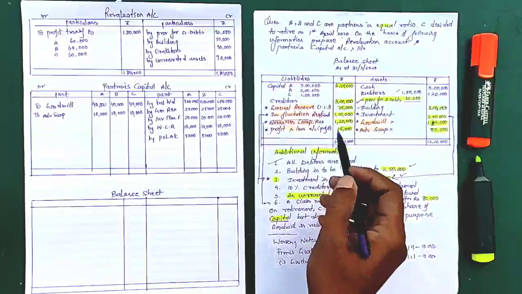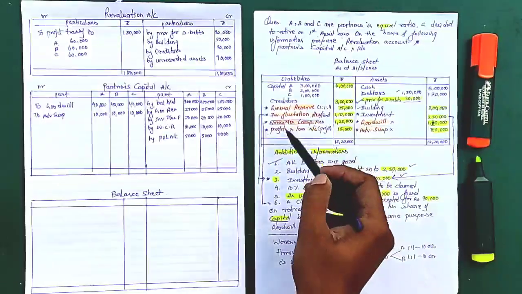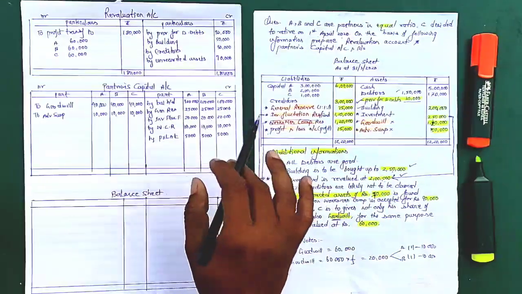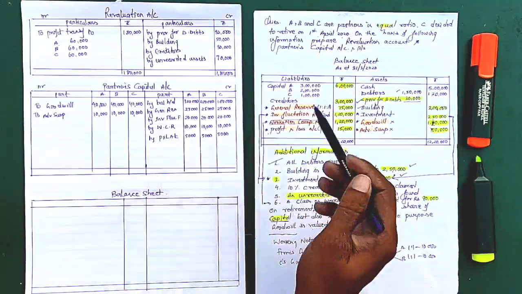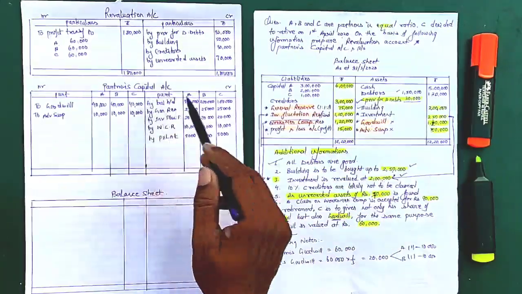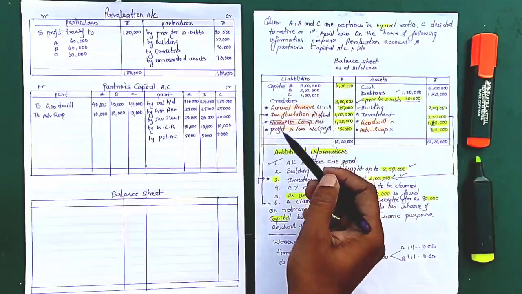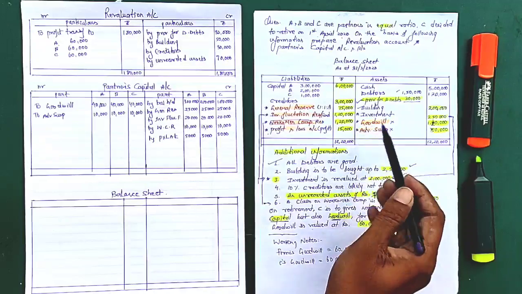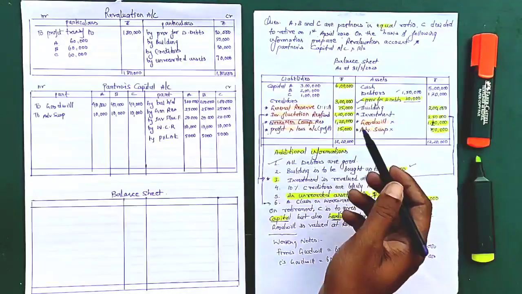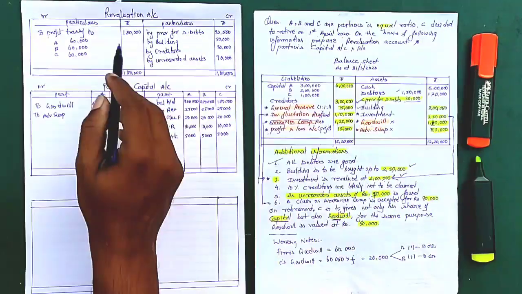Okay, now in case of admission or retirement, we have to treat all these 6 adjustments in the same way as I did just now. Here we have to see one more thing: we are making the partners' capital account, we took their balance and we treated all these 6 things: reserves, accumulated profits and fictitious assets. Now the next one is, don't forget that we prepared a revaluation account.